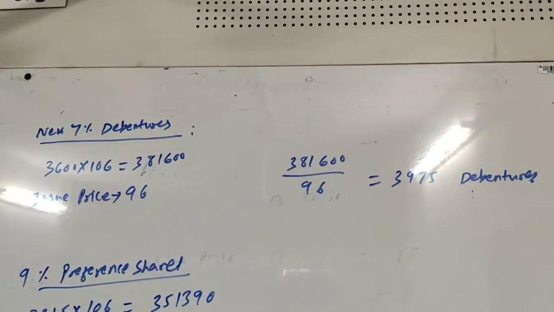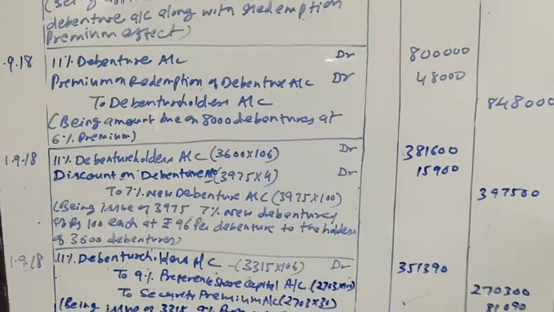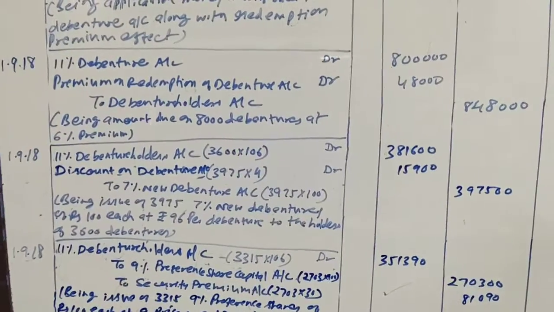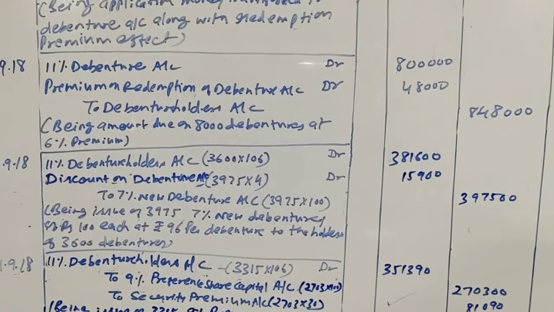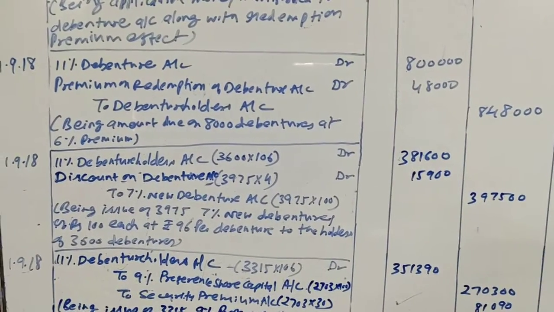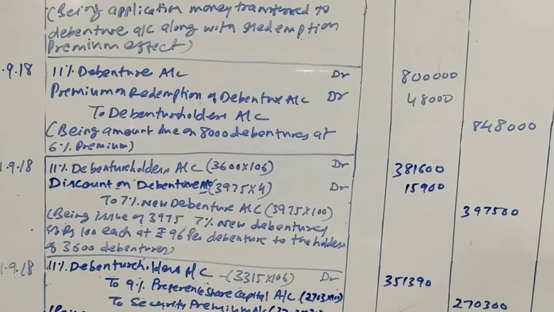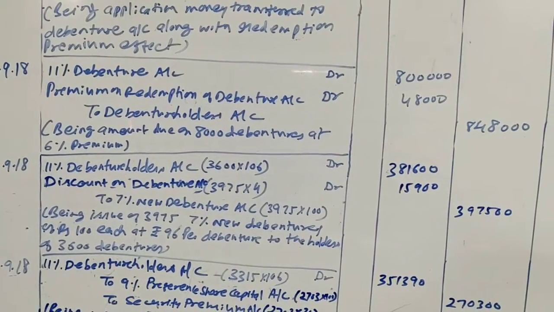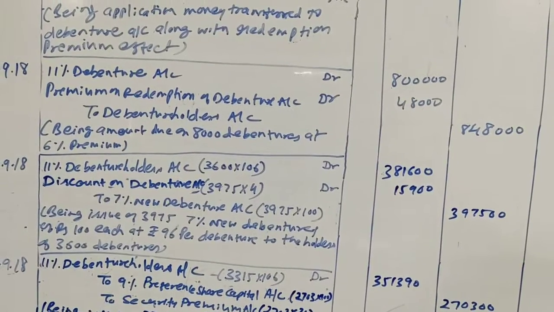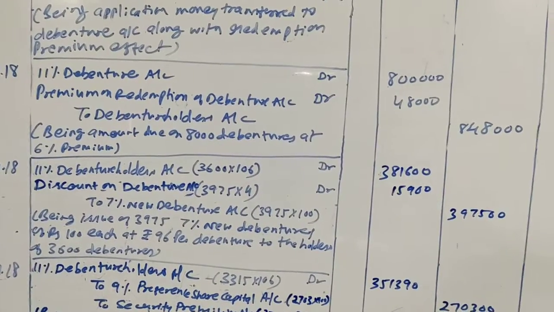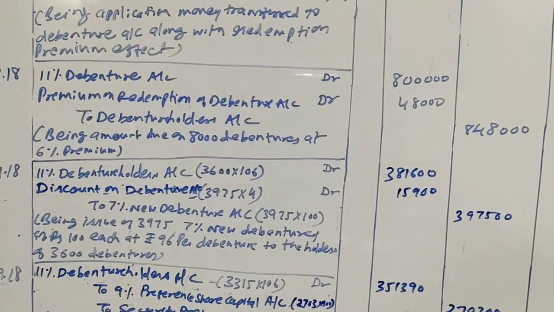So here the entry is 11% debenture holders account debit, 3600 into 106. Discount on debentures account debit, how many debentures are to be issued? We have just calculated 3975. So 3975 into 4 rupees is the discount, which is given in the book itself. And then to 7% new debentures account, 3975 into 100, that comes